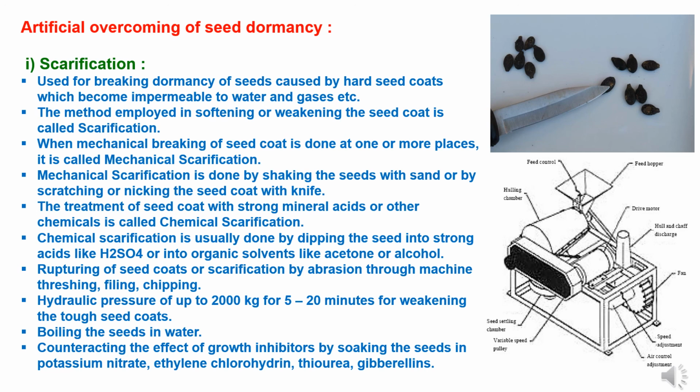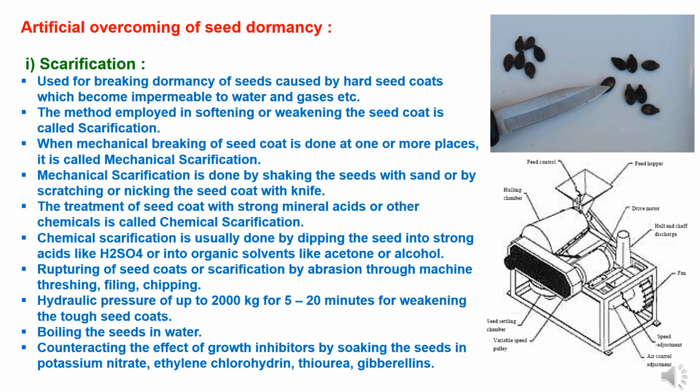The treatment of seed coat with a strong mineral acid or other chemical is called chemical scarification. Chemical scarification is usually done by dipping the seed into strong acids like H2SO4, sulfuric acid, or into organic solvents like acetone or alcohol. Rupturing of seed coats by abrasion through machine threshing, filing and chipping is also done.